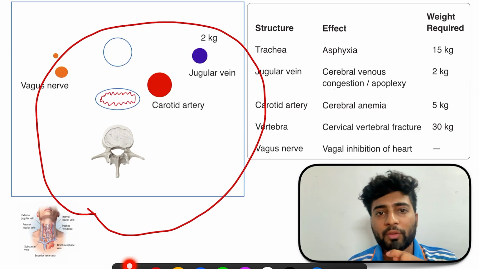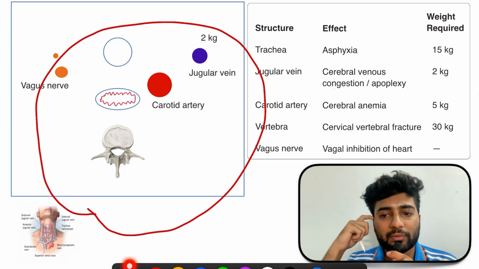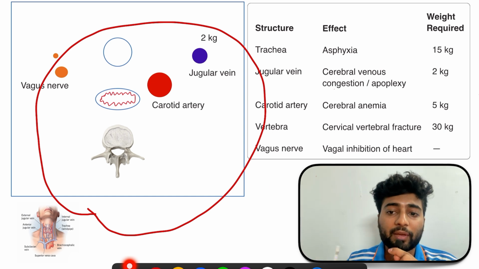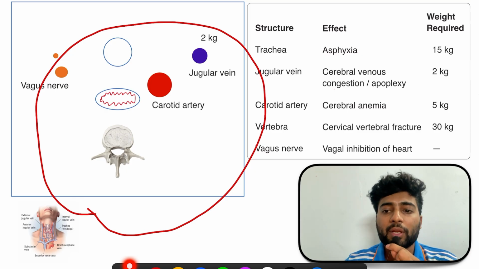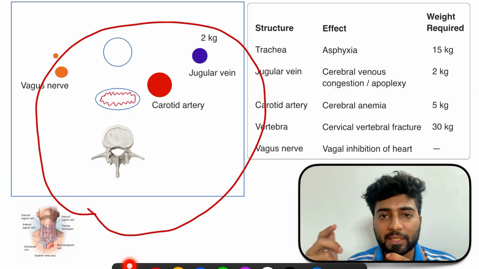Okay. So if 2 kg of weight is given, then there will be jugular vein compression. Let's say first trachea. If the trachea is compressed by 15 kg of weight, there will be asphyxia or pulselessness. Why? Because the gaseous transport will not happen. If the oxygen is not coming, then the heart is not getting enough energy to pump blood to the entire body, and the blood will not be pumped, and there will be pulselessness or asphyxia in trachea.